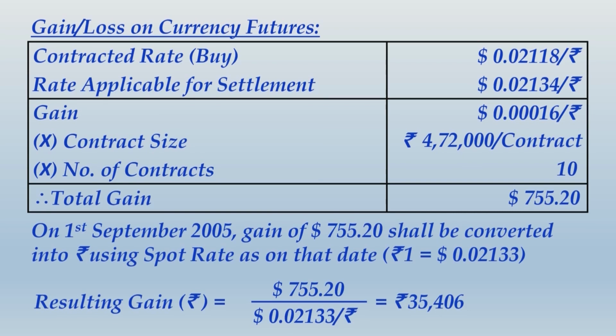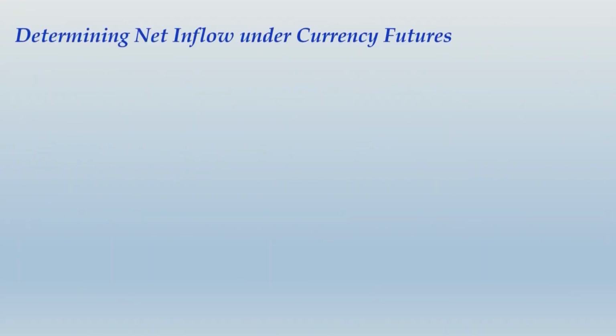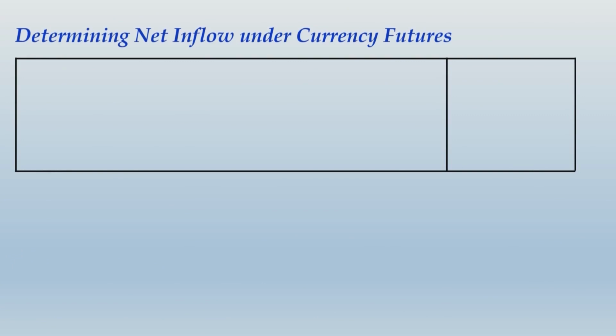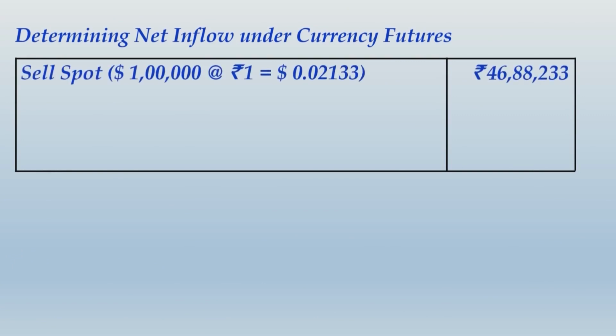Alright, let us move ahead and deal with the last part of the solution. So, determining the net outflow under currency futures. The amount of $1 lakh, you have no choice but to sell it spot. That means this $1 lakh of inward remittance you have to convert into rupee by using the spot rate quoted by the bank. So 1 lakh divided by this rate would give you rupees 46,88,233. This will be the amount of inflow that you get.